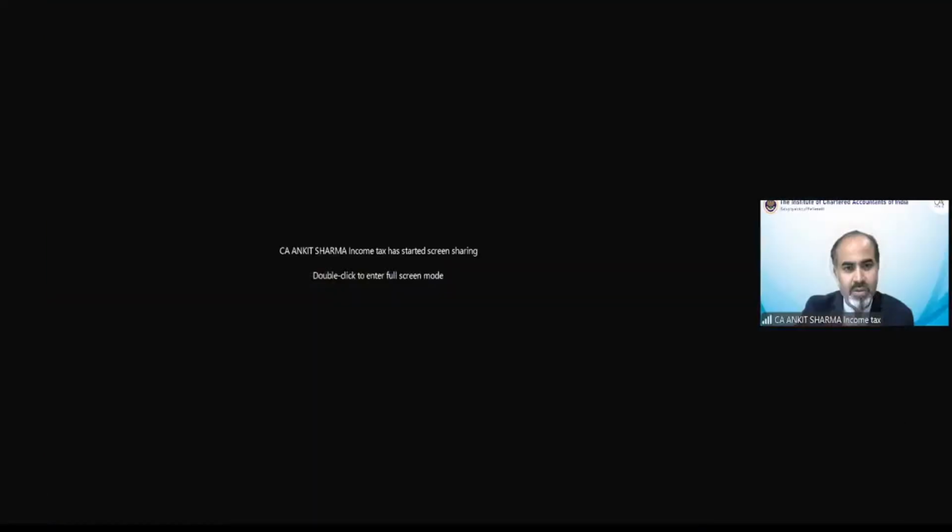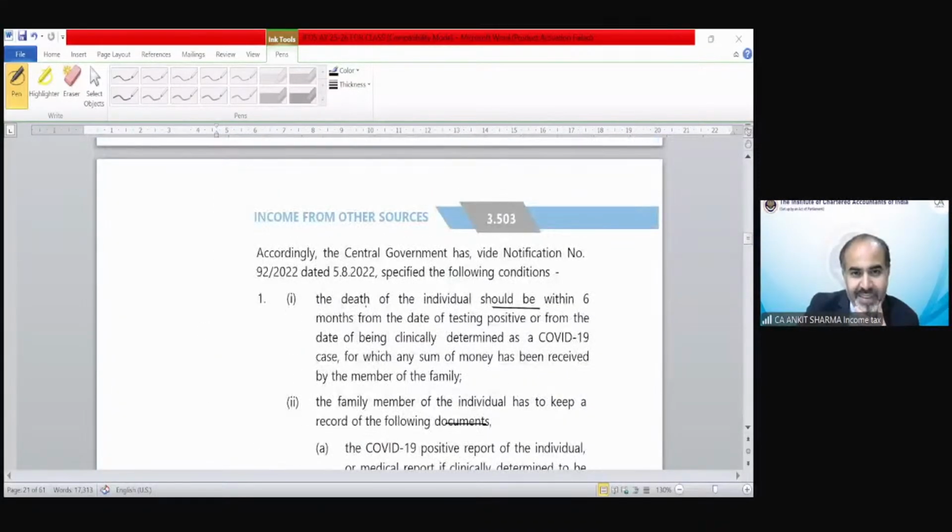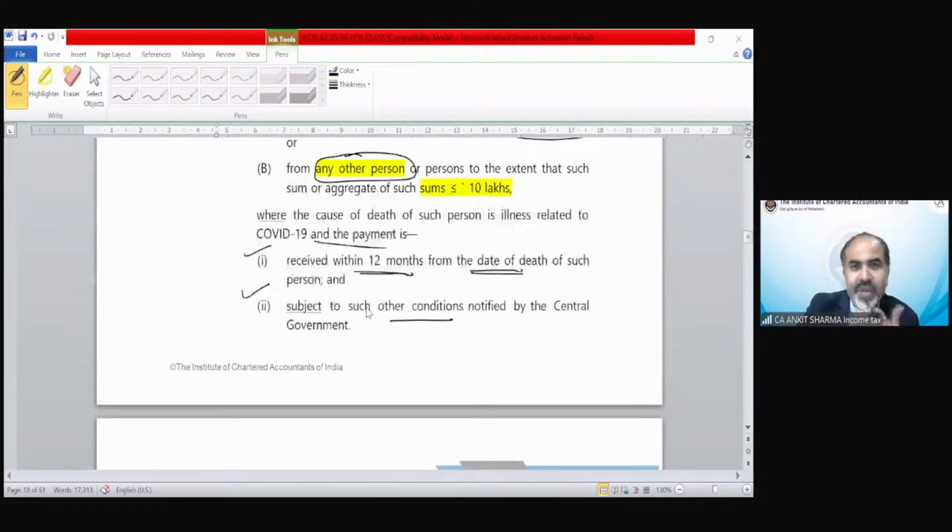Next is, what is 9/1/2022? What all things do you look at and ask about? That is a notification number, issued by the government. So these are notification numbers like 91/2022, etc.